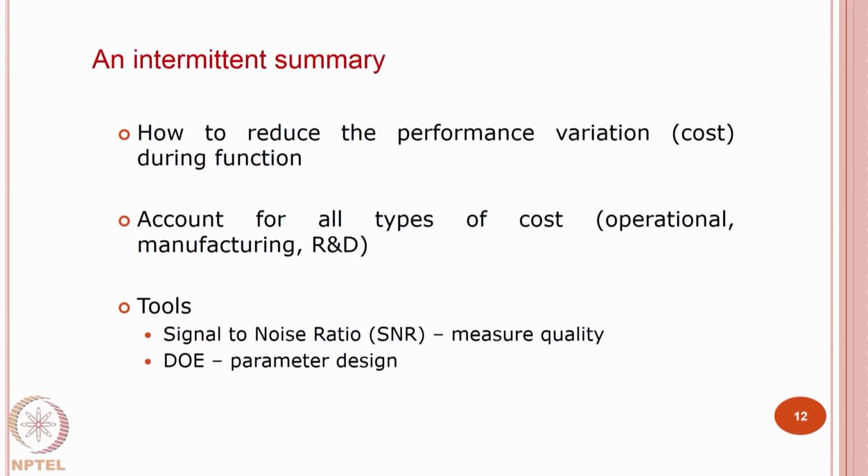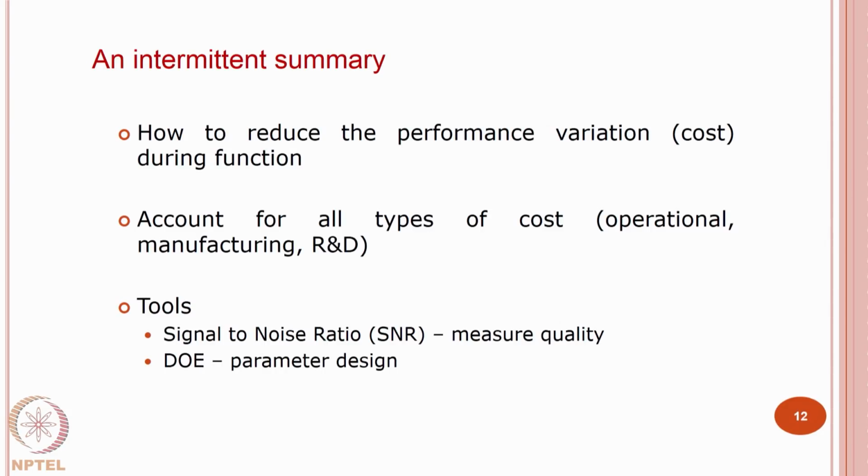Okay. So, an intermittent summary on the 3 bullets that we saw as learning outcomes of this particular segment. The first one was about the definition of quality, how to measure quality. The second one was about robustness, how to quantify robustness. The first bullet here kind of combines those two.